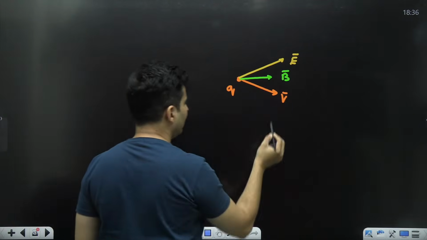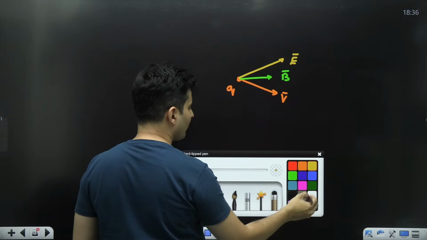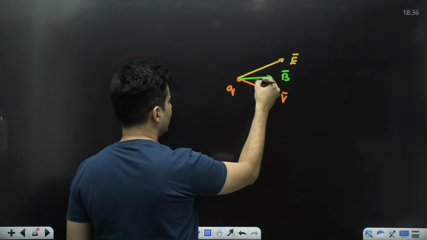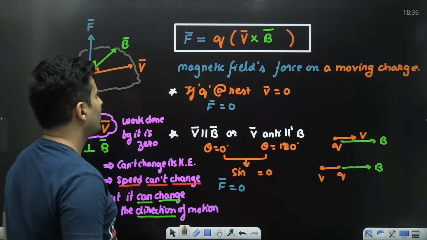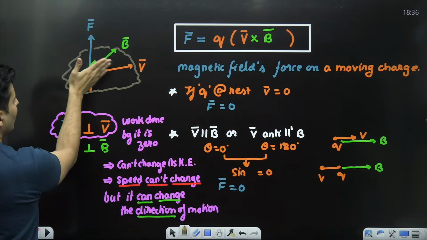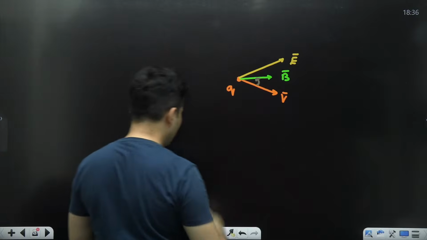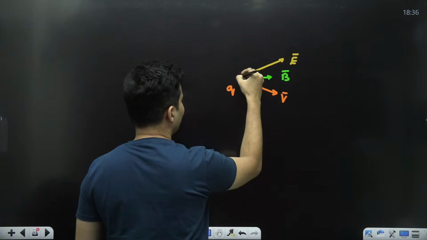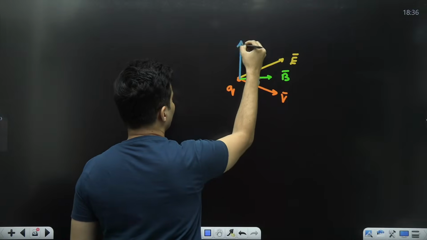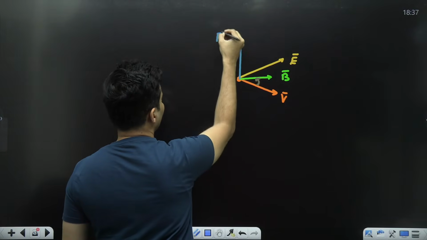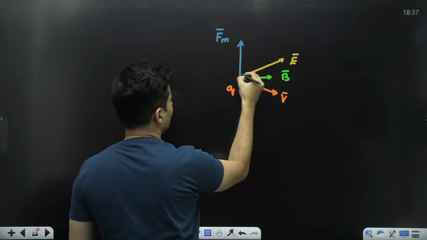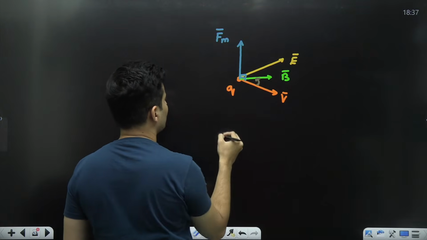Because of this magnetic field, if you do velocity cross B, V was here, cross B will give me the force. So V cross B gives me the force of magnetism. The force of magnetism due to the magnetic field will be like this. Of course it will be perpendicular to both velocity and field.